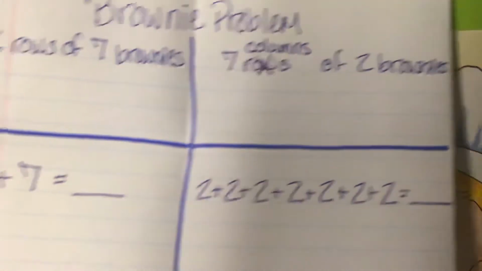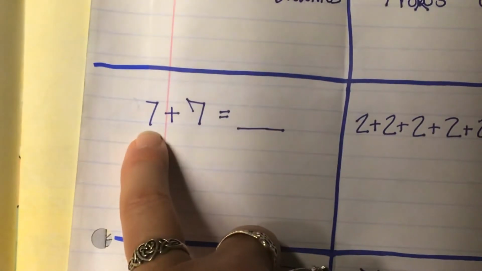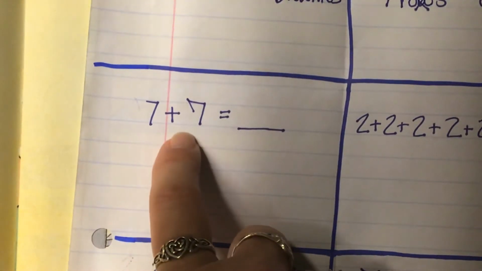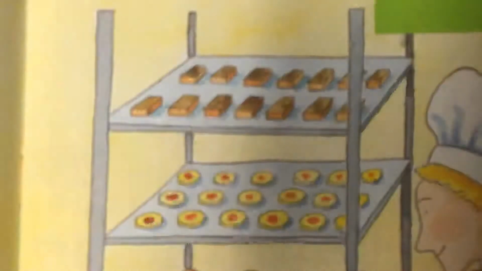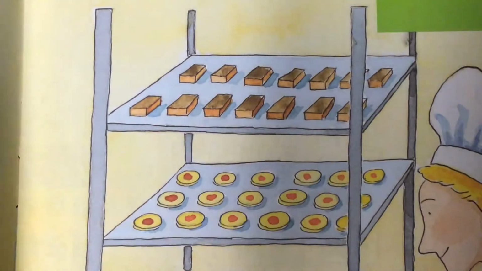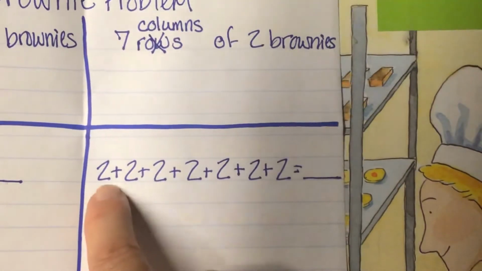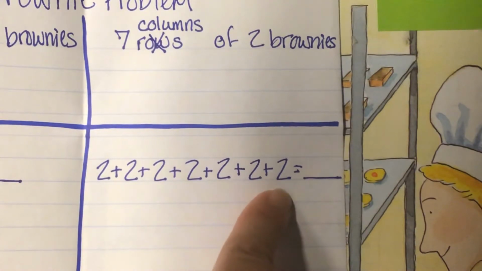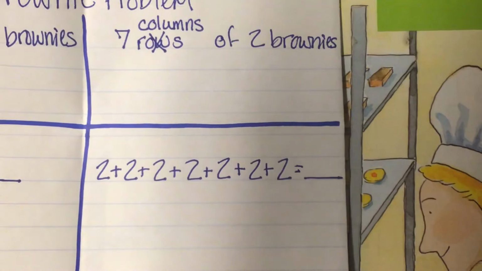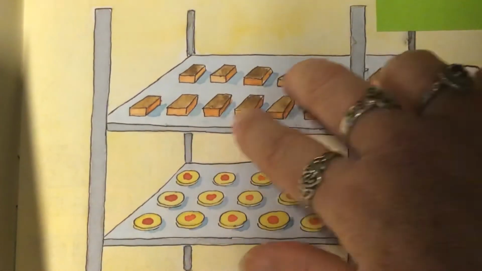Okay? Maybe you thought of it using addition. Maybe you looked at the picture of the brownies and you saw 7 plus 7. Give a thumbs up if you thought of 7 plus 7 as a way of looking at those brownies. You could also count by 2s. You could do 2 plus 2 plus 2 plus 2 plus 2 plus 2 plus 2 and think of your answer that way and go through and count by 2s.